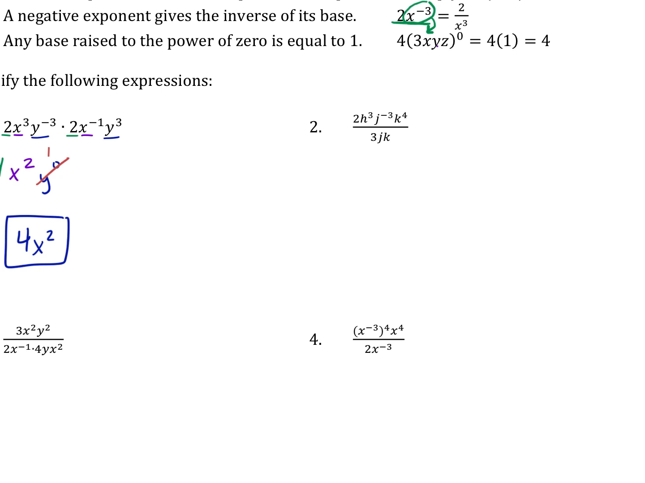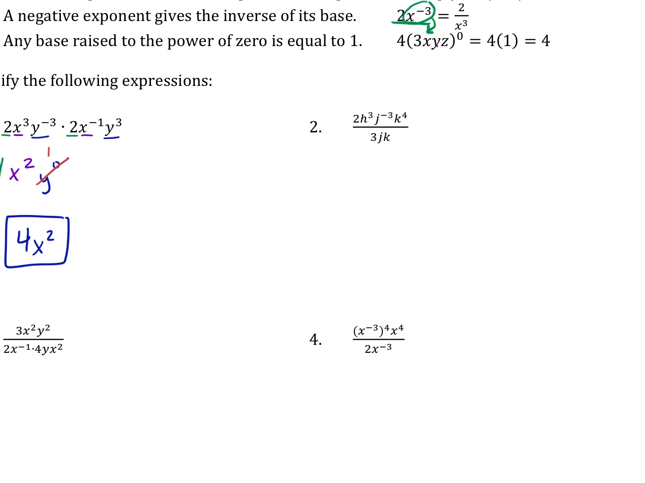2h cubed, and I think yours might have a typo here. This is supposed to be k to the 4th on the top right of number 2. I think yours might say L on accident, so just change that to k. We want that to be k to the 4th.